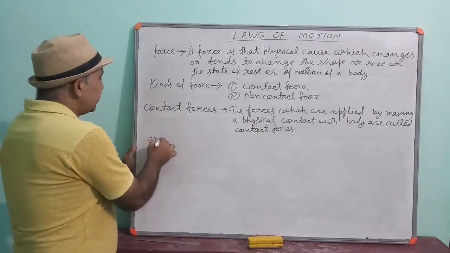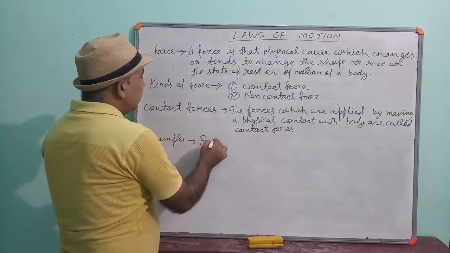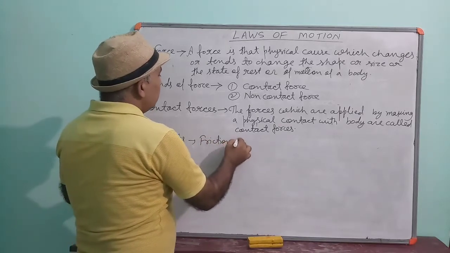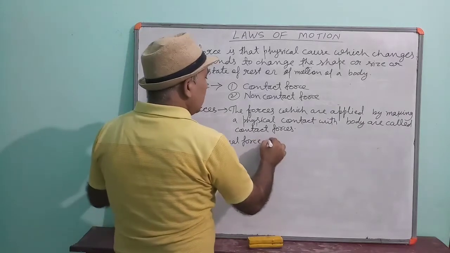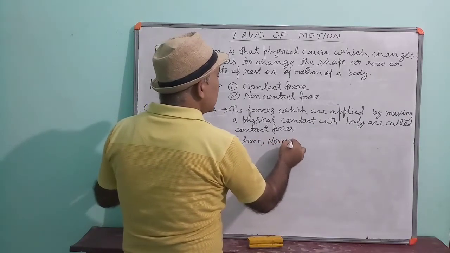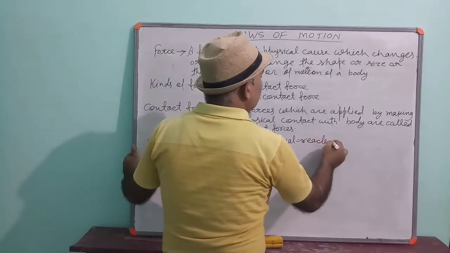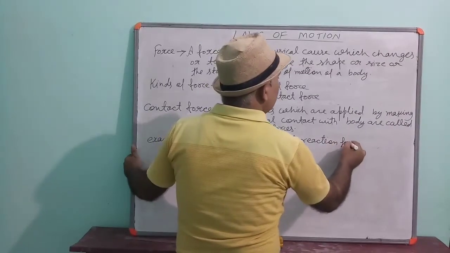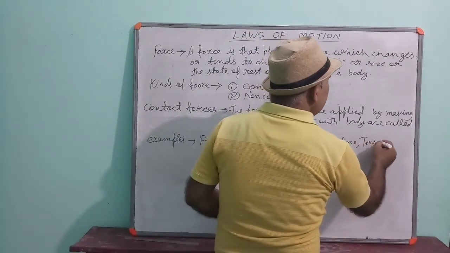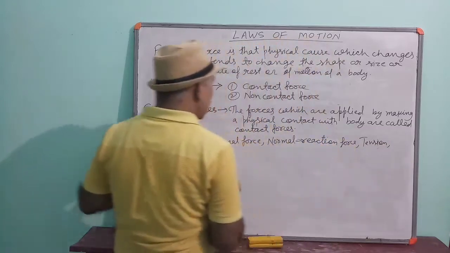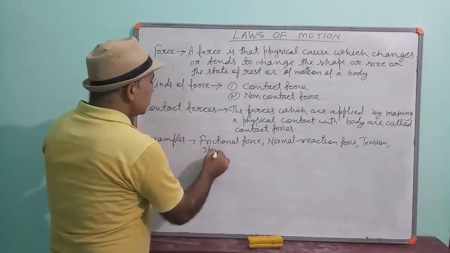See some more examples. The first one is frictional force, normal reaction force, and tension in the string, that means tension force, force in a spring, that is spring force.